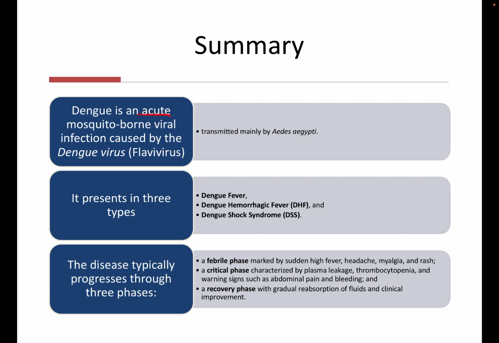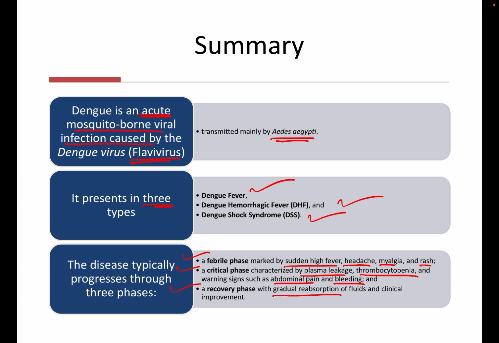So, to summarize, dengue is an acute mosquito-borne viral infection caused by flavivirus. It is transmitted through the Aedes aegypti mosquito. It presents in 3 types: dengue fever, dengue hemorrhagic fever, and dengue shock syndrome. The disease rapidly progresses through a febrile phase with sudden fever, headache, myalgia, and rash. A critical phase is characterized by plasma leakage, thrombocytopenia, abdominal pain and bleeding.